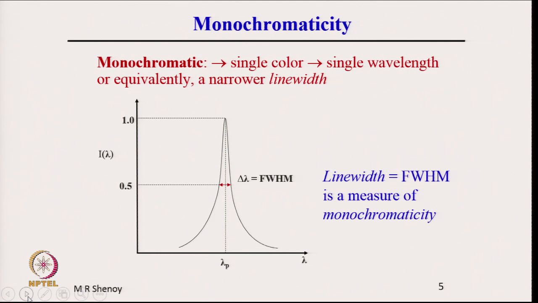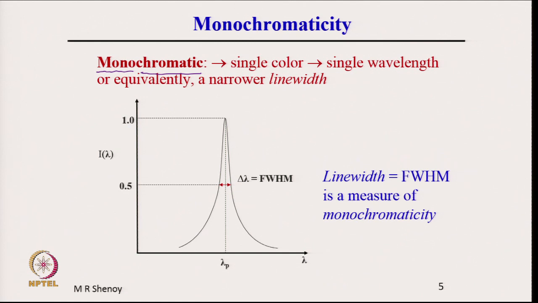So, here monochromatic, as the name indicates, mono is single and chroma is color. So, monochromatic is single color or single wavelength, because every wavelength has a different color, the red, blue, green, they all correspond to different wavelengths.